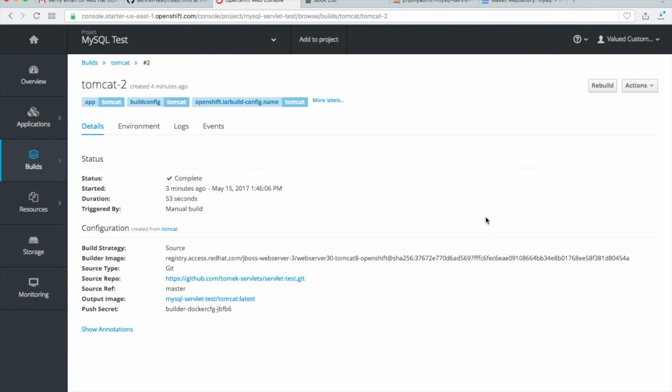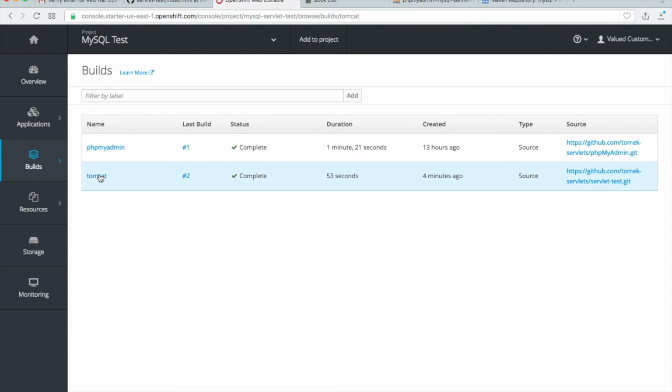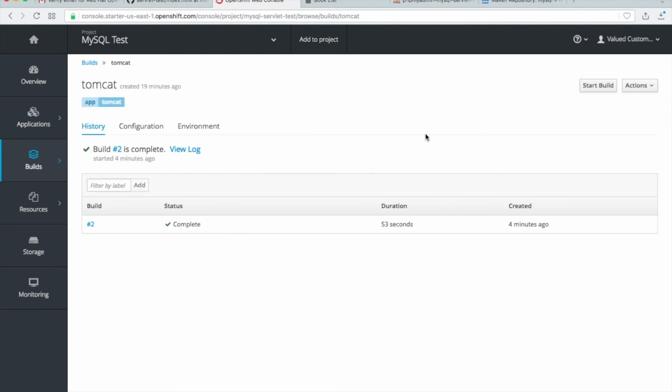When you, for example, have a new version and you think you click on the rebuild and it will take the new version from GitHub, this is not the case. It will just take the old one and rebuild it one more time. So build a new one when you want to create a new build. So in this way, go to Tomcat and then start new build. Okay, this is all for this part. In next part, I will show you how to use WAR files with your application.